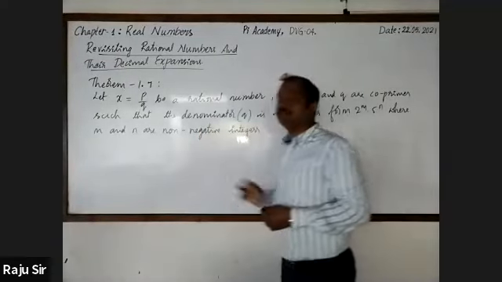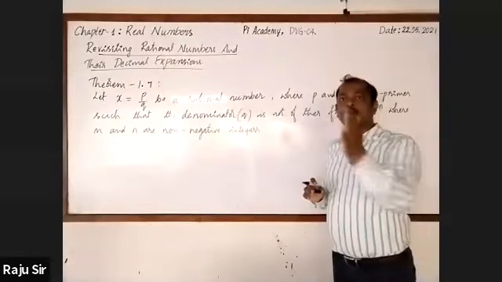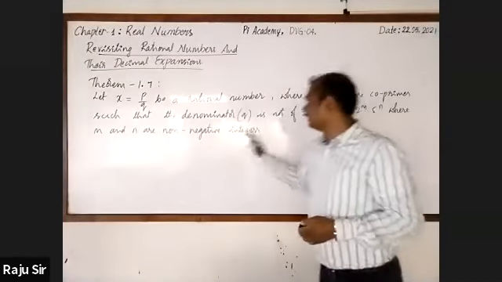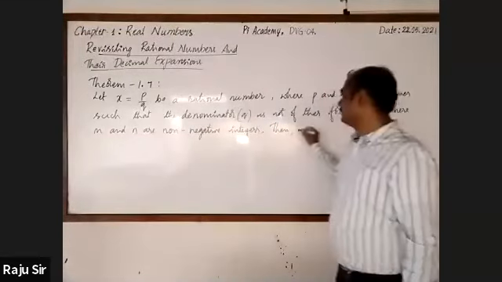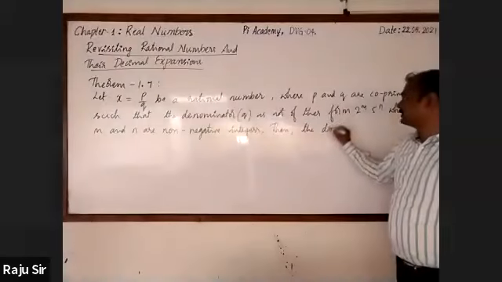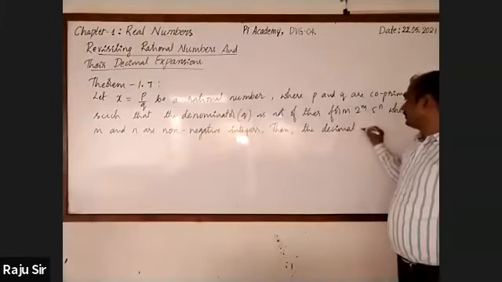Non-negative integers means it starts from 0, 1, 2, 3, and so on. Non-negative integers, full stop. Then would come on the decimal expansion of